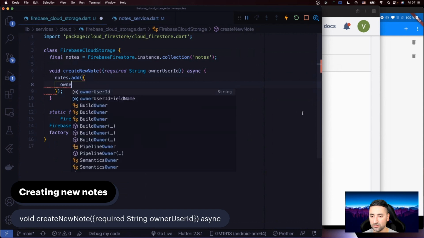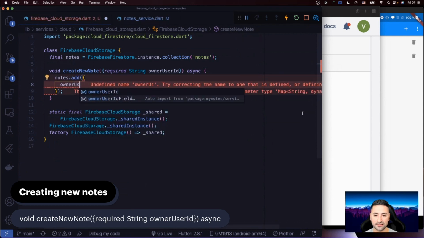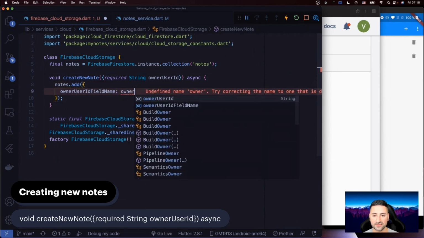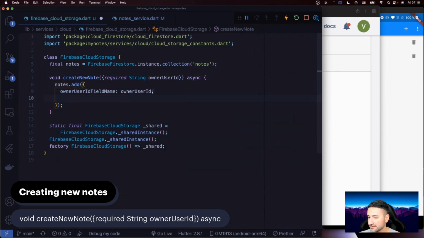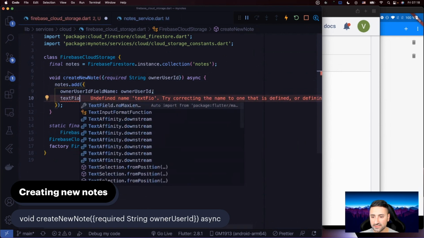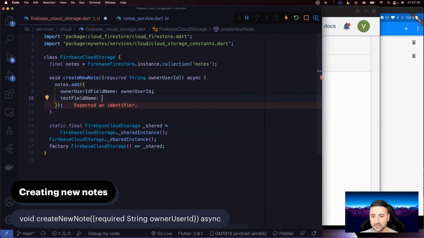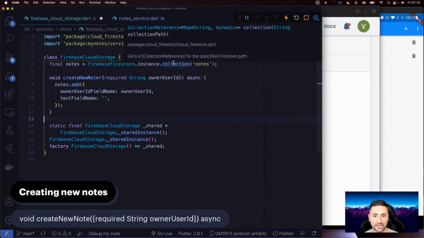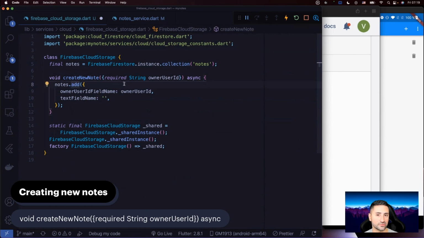And the first field is ownerUserIdFieldName. And that's going to auto import from our constants from before, remember? And in here, the value of this is going to be the ownerUserId. And the textFieldName is just going to be an empty note for now. Okay, and remember, this is an asynchronous function which returns a future of a document reference, just like we have our collection reference in here, but we actually don't want its result right now, at least. So we're just going to await on it. So don't forget the await, because without doing the await, this function is not actually going to be invoked.